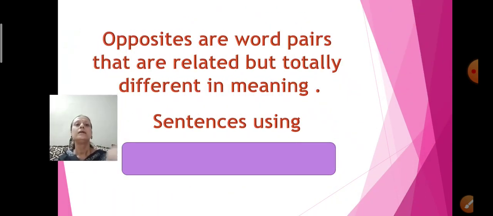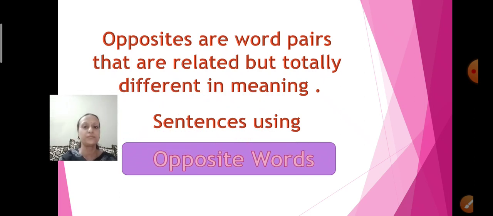See this. Children, opposites are word pairs that are related but totally different in meaning. Sentences using opposite words. Happy and sad, the meaning is different. So we are going to use opposite words today in sentences. Let us learn that.